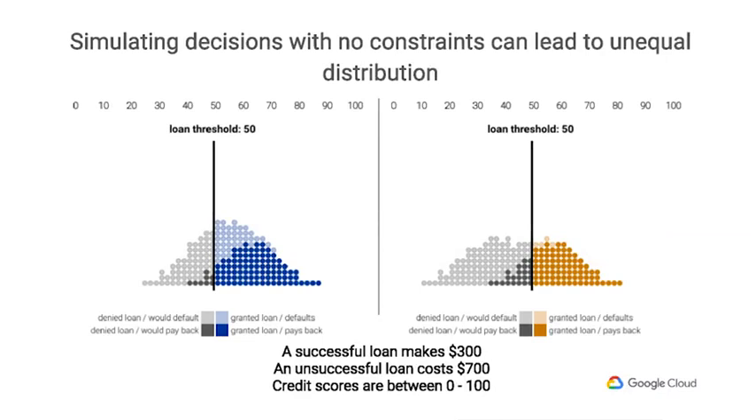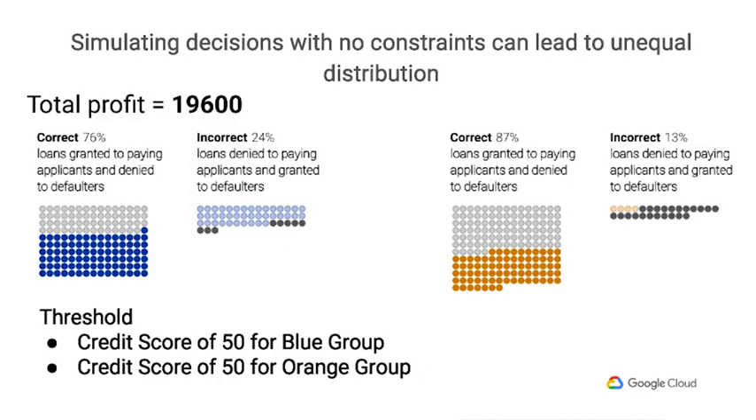Now, because the distributions of the two groups are slightly different, setting the threshold to a credit score of 50 gives us some decent results. For the blue group, a threshold of 50 leads to correct decisions 76% of the time. For the orange group, a threshold of 50 leads to correct decisions 87% of the time. So what this default threshold suggests is that it's better to be in the orange group than in the blue group, meaning that there's room for improvement to be made here.